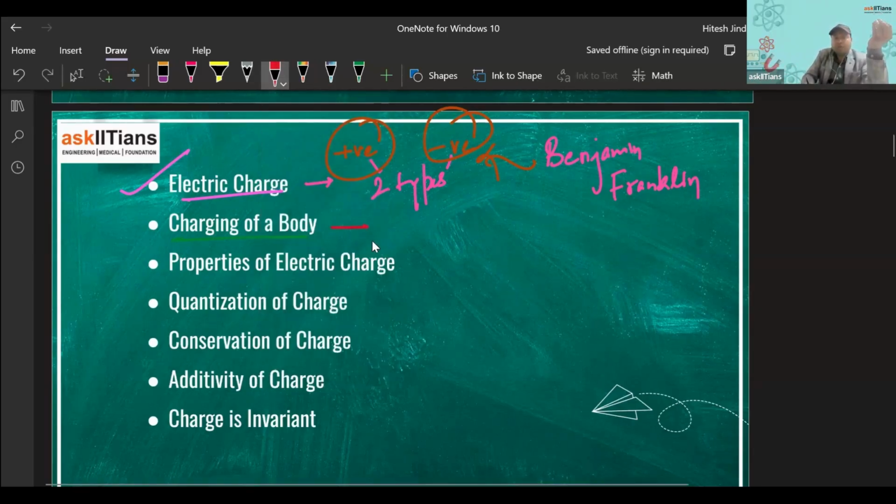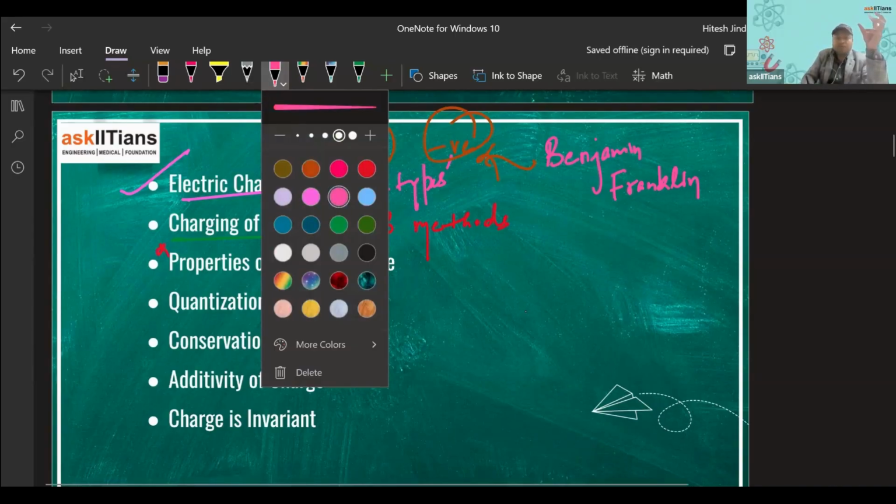Most importantly, we have three methods of charging a body. So that we'll be discussing. Then we'll be discussing the properties of electric charge. So what are the various properties of electric charge? These are the properties that we'll be discussing.